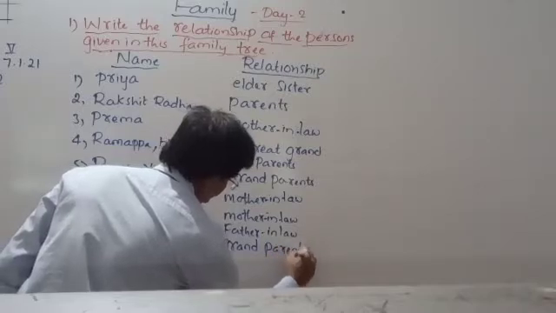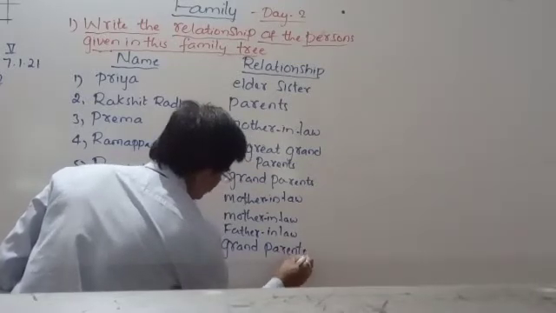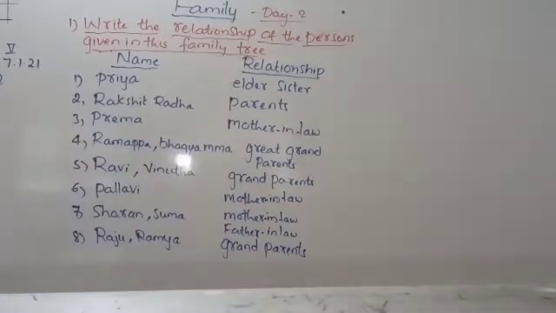So suppose you are living in a joint family, you will come to know how all these relationships work. But if you are living in a nuclear family, meaning a small family, you cannot understand how you are related to each other. You cannot understand. Understood? Now here, ninth, Kiran, Kirtana,